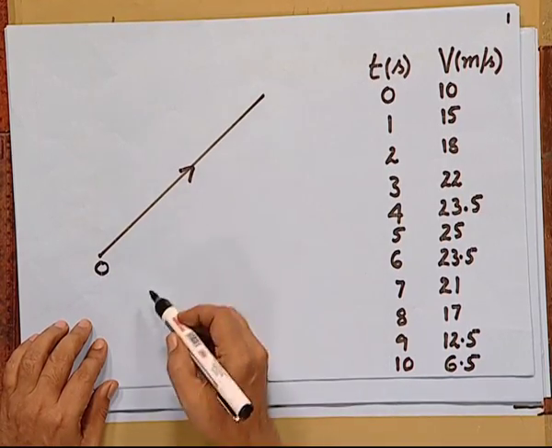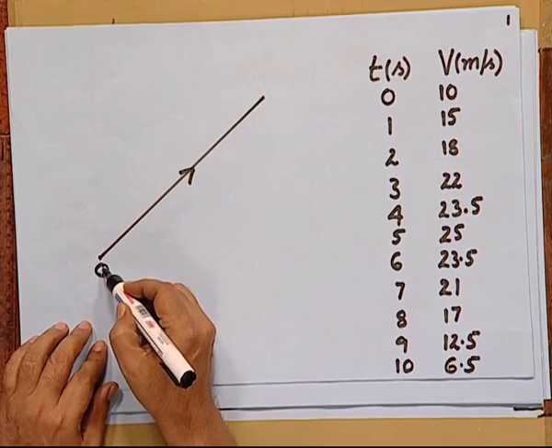I am Prabhakar. Today, we will introduce the concept of acceleration of an object moving along a straight path. Now, look at this. In the figure, I have indicated a straight line with an arrow and O as the point of reference.